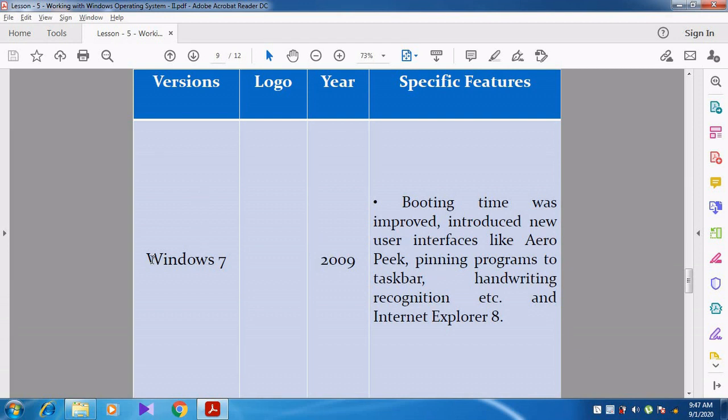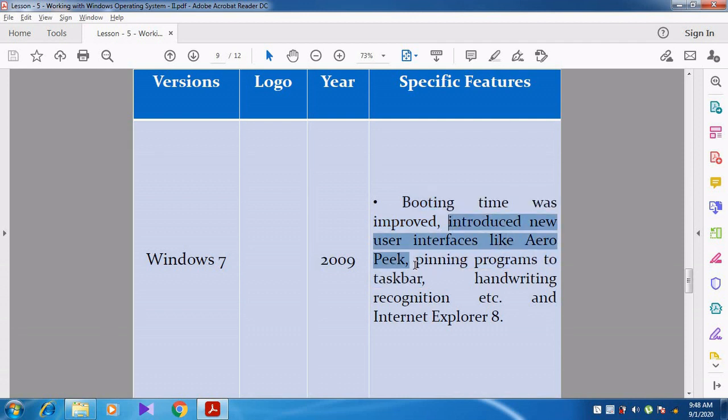And then Windows 7. Most of you know Windows 7 was developed in the year 2009. And then booting time was improved. Booting time means whenever we switch on the computer, it takes some seconds to open. Now most of the computers are very fast. But before 2009, with Windows XP and Windows 95, 98, 2000, it takes more time, 2 to 3 minutes or 3 to 5 minutes to open. But now within 1 or 2 minutes it will be opened when you switch on the computer or laptop. So booting time was improved in Windows 7, and then it introduced new user interfaces like